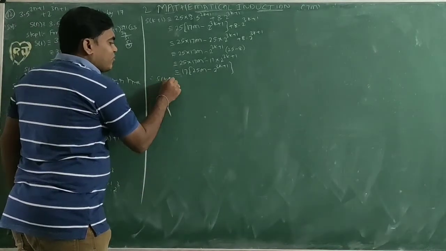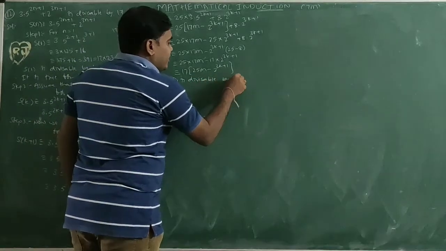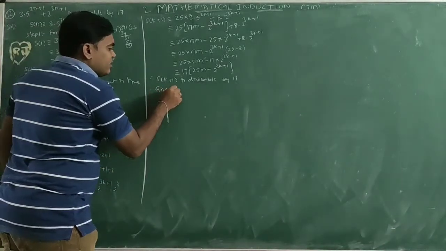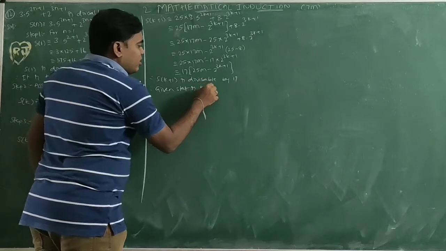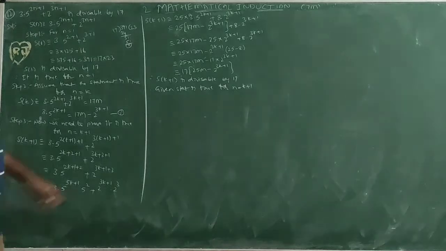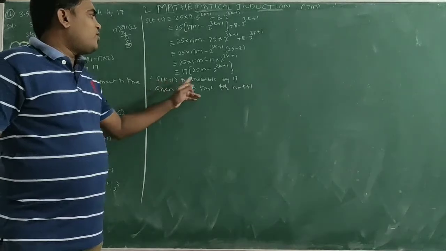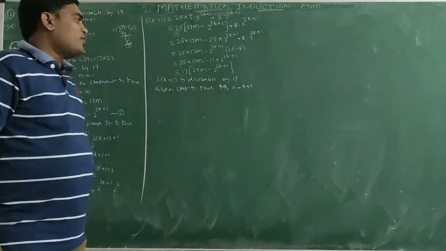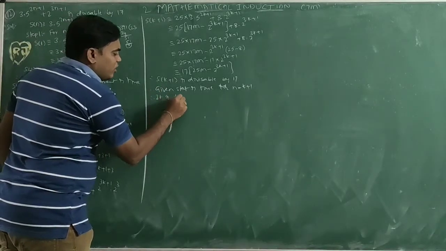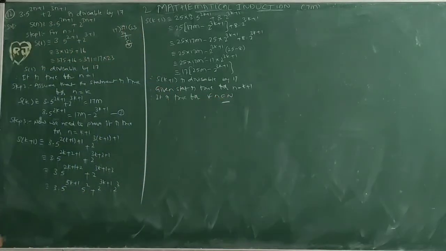Therefore S of k plus 1 is divisible by 17. Therefore, the given statement is true for n equal to k plus 1. So S of n is divisible by 17, it is true for n. S of k plus 1 is divisible by 17, it is true for n equal to k plus 1. Three steps are satisfied. Therefore, it is true for all n belonging to N. So this is the solution.